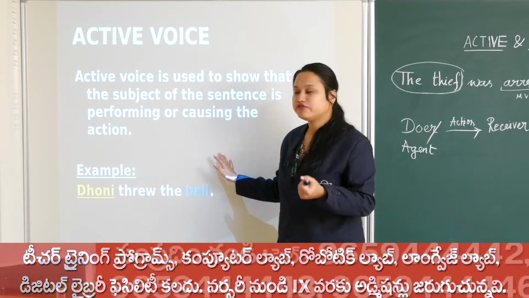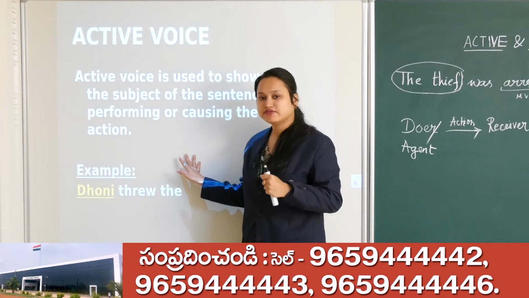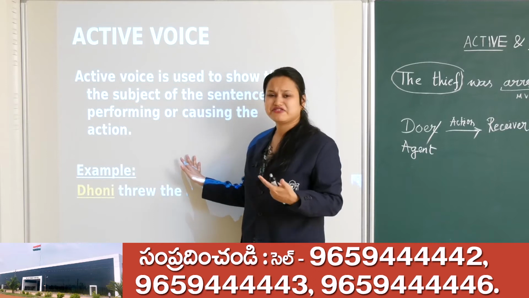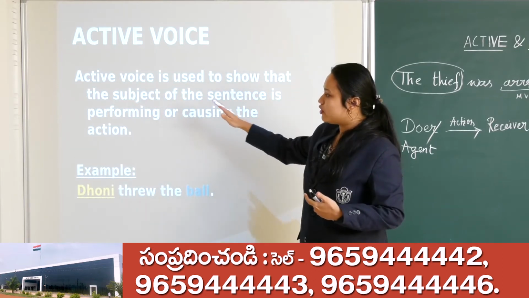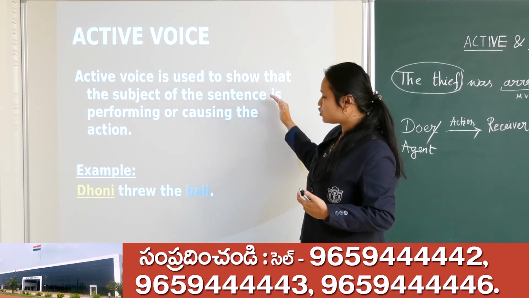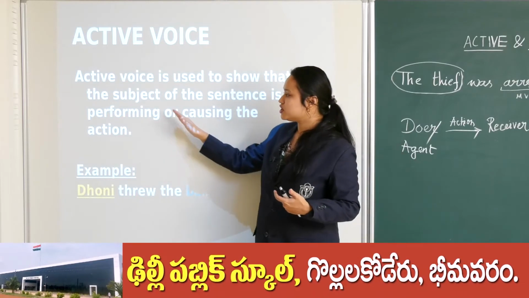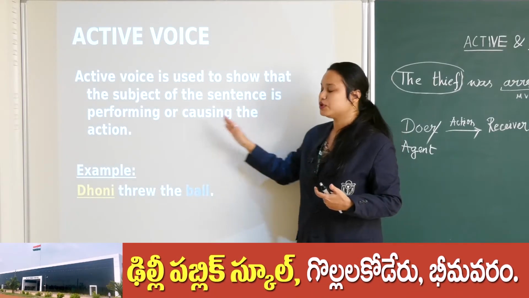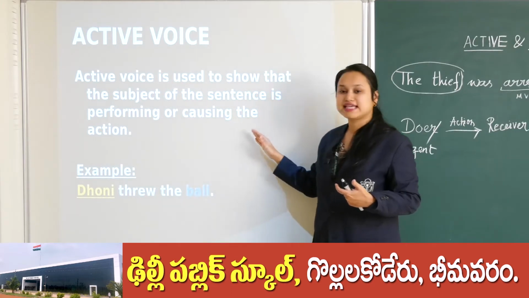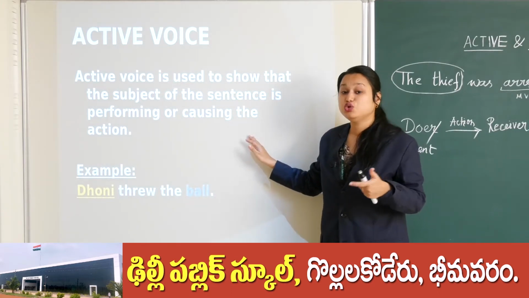Active voice and passive voice we have already discussed. Let's have a look at the definition. Active voice is used to show that the subject of the sentence is performing or causing the action. I told you, doer.